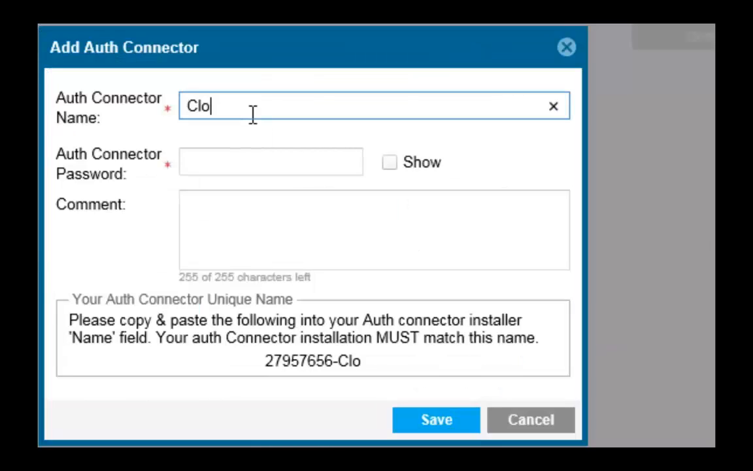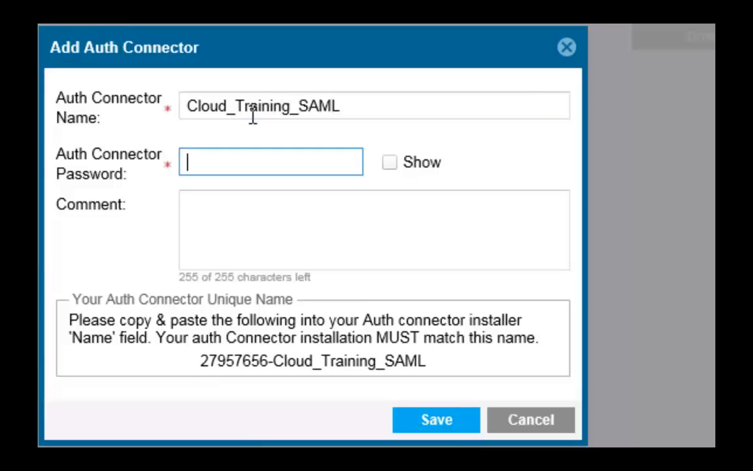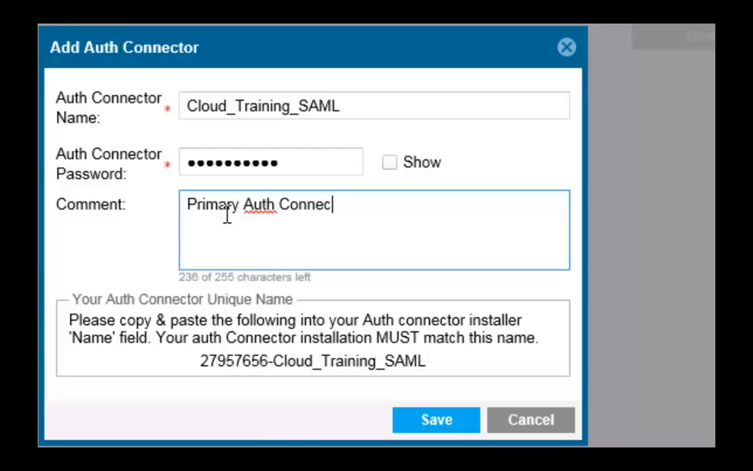You're going to add the name for your auth connector. For this guided configuration demo, let's call it cloud_training_SAML. Provide a password, and in the comment field, let's enter that this is our primary auth connector.